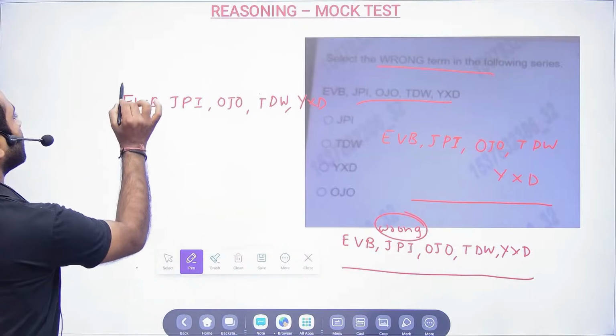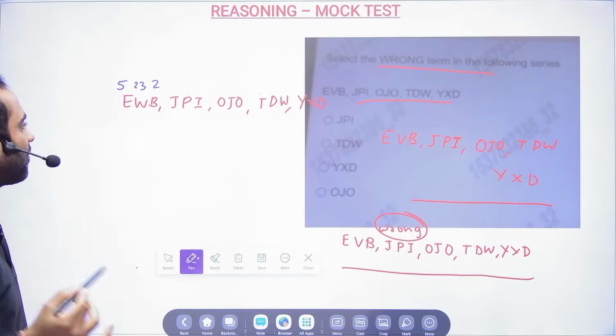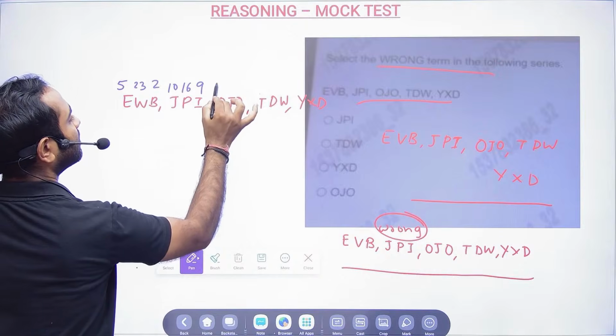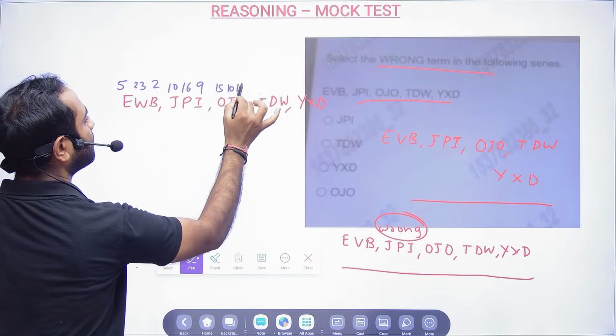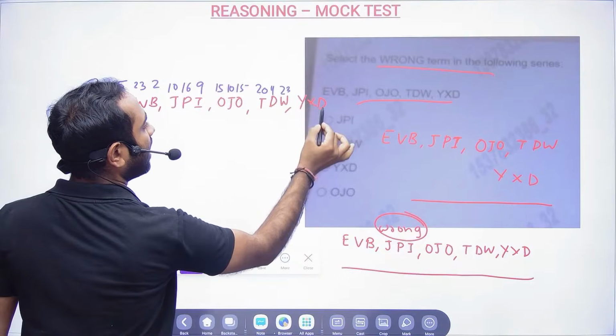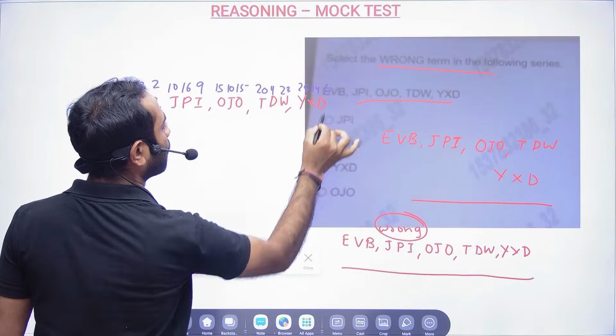E is 5, this is 23 and this is 2. So you need to write the alphabetical positions: 10, 16, 9, 15, 10, 15, and then 20, 4, 23, and then 25, 24, and here it is 4.